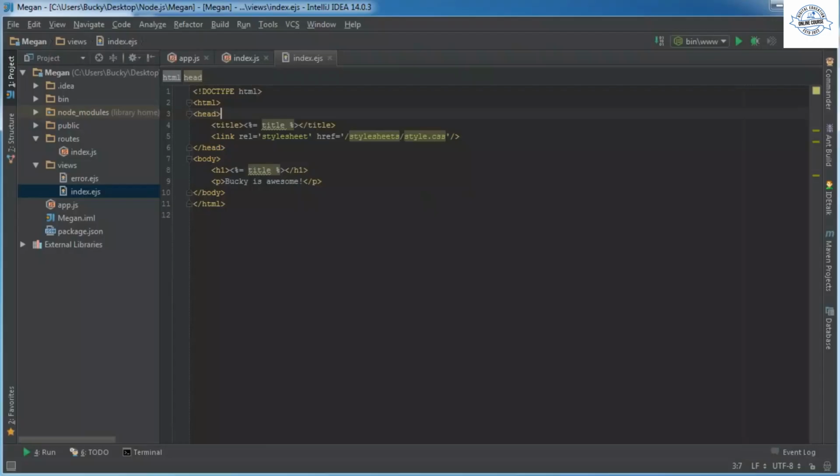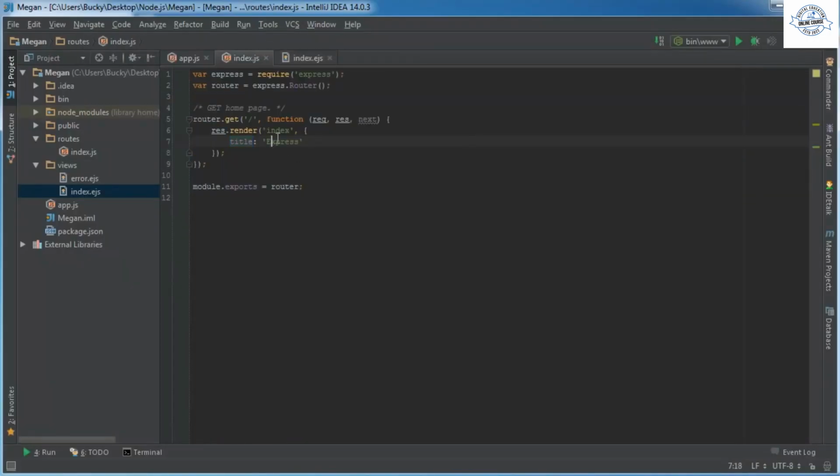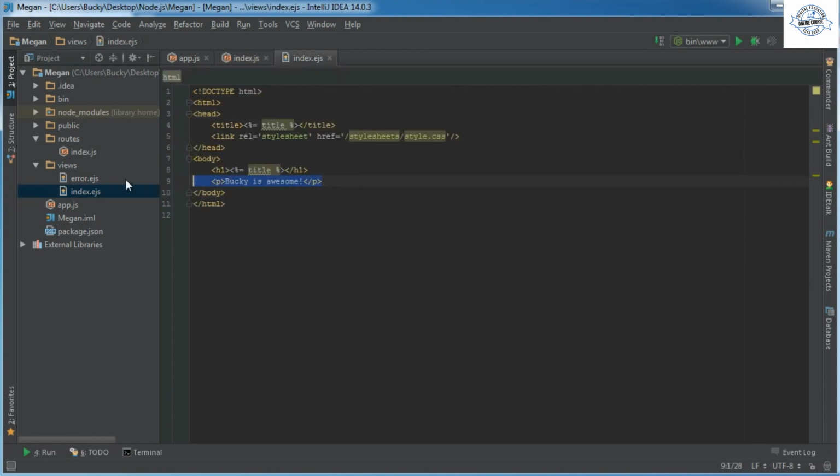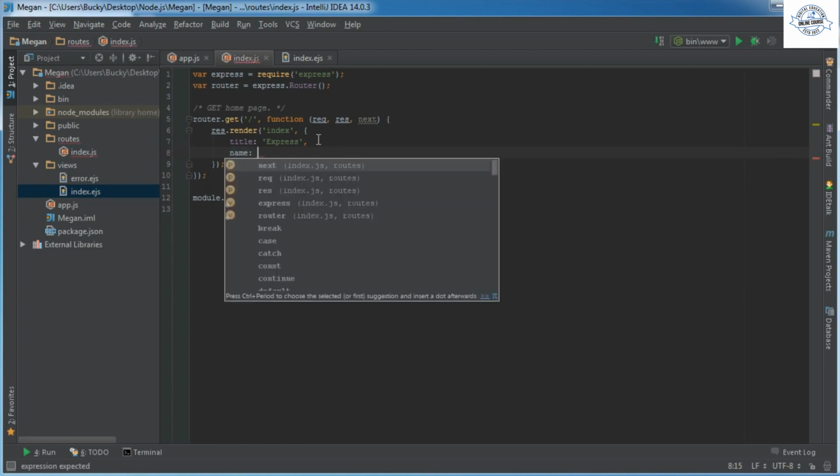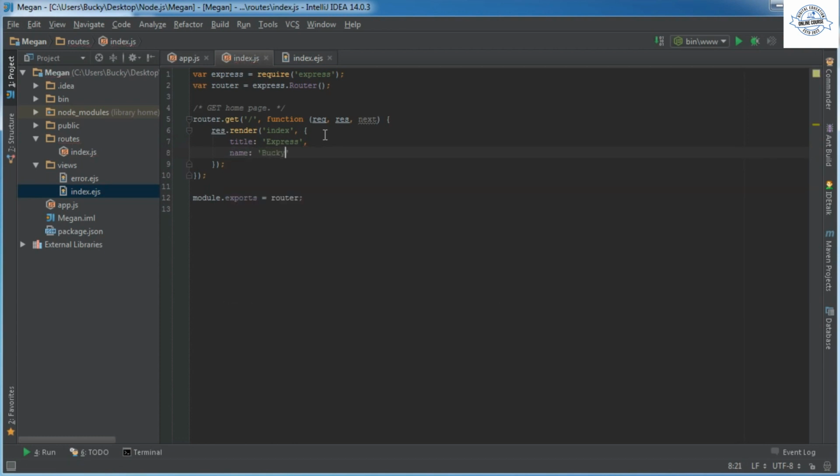And just to show you guys one other quick example, let me clear out everything in this body right here, and let me clear out this title. Actually, in the title I'll just type the New Boston as static text, and say that we want to pass in my name as Bucky.